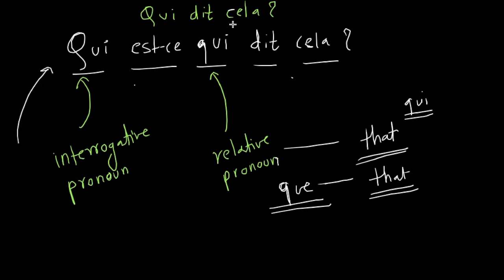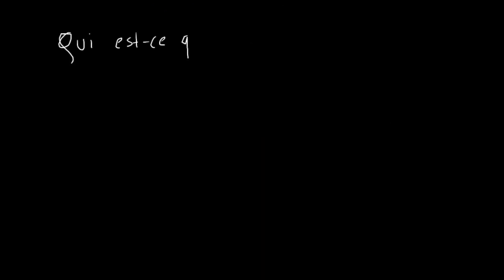Could you give an example which has qui est-ce que? Okay. Qui est-ce que tu as vu? Now here we are using the relative pronoun que. Qui est-ce que tu as vu? Who is it that you have seen?